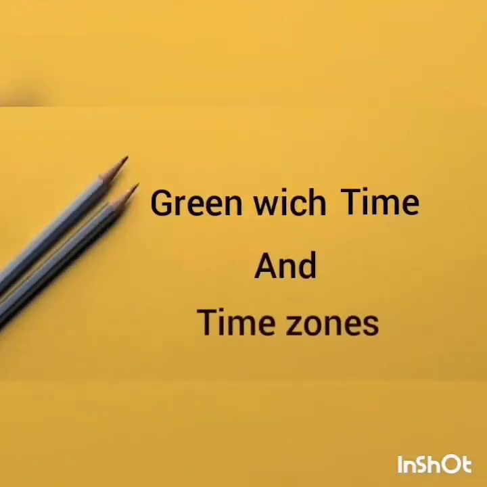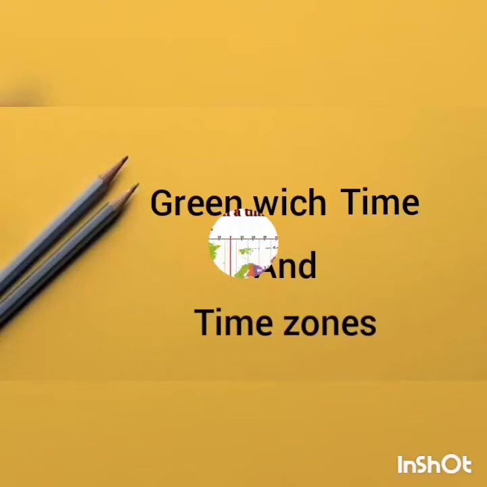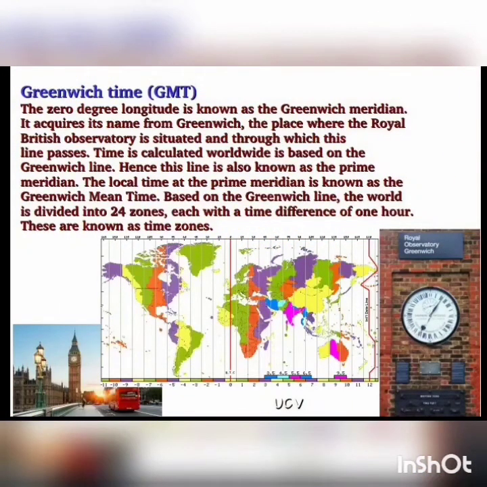Next topic is Greenwich time and time zone. The 0 degree longitude is known as the Greenwich meridian. It acquires its name from Greenwich, the place where the Royal British Observatory is situated and through which this line passes. Time is calculated worldwide based on Greenwich line.